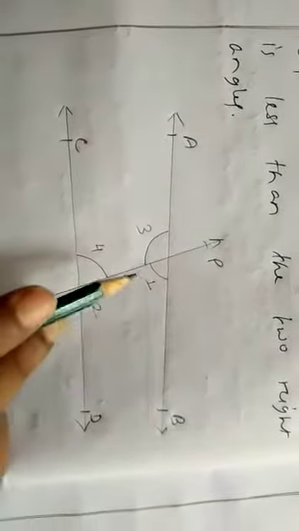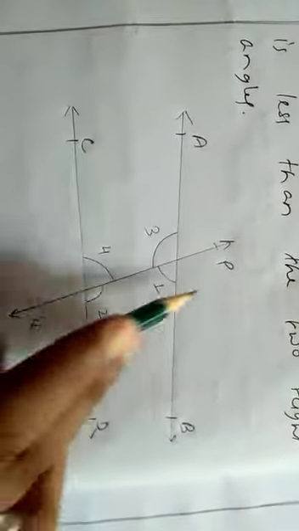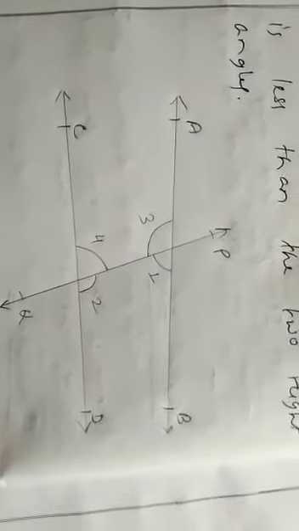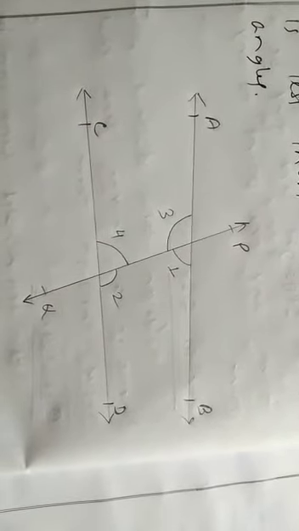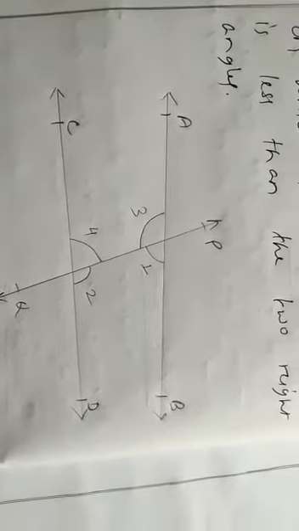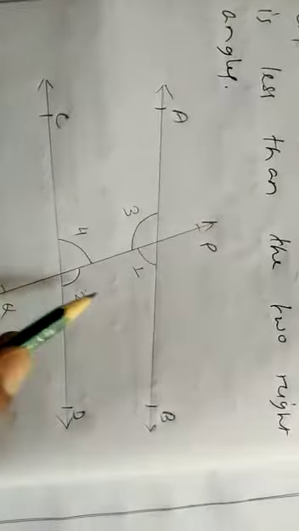Again, suppose another two angles, 3 and 4, are produced on the left-hand side of the transversal, and they are interior because both are inside the lines AB and CD. They are saying that if the sum of two interior angles is less than two right angles, that means less than 180 degrees, and the lines are produced, then they will meet at some point on that side.